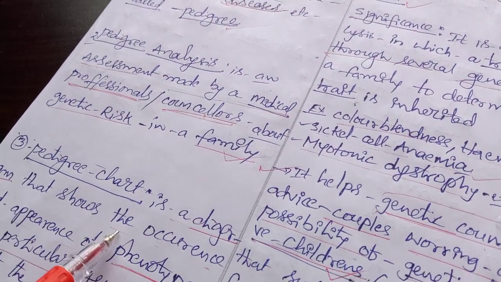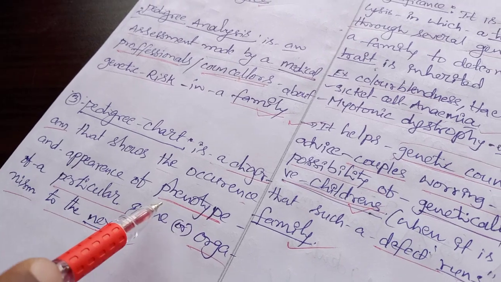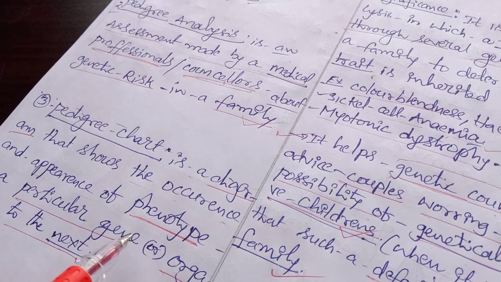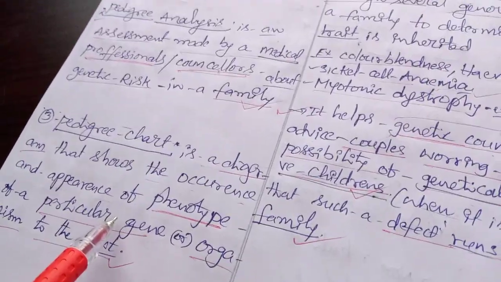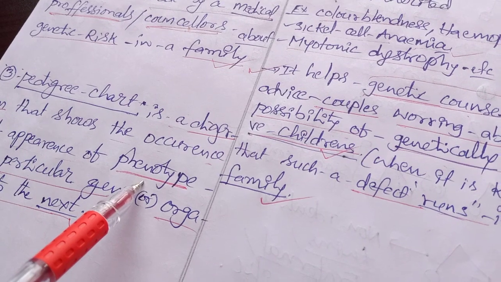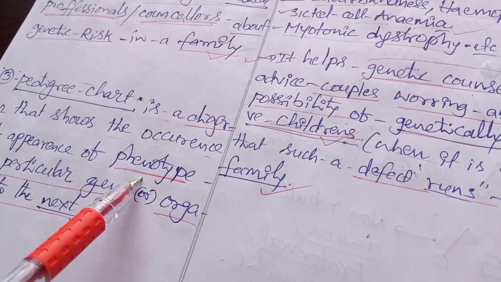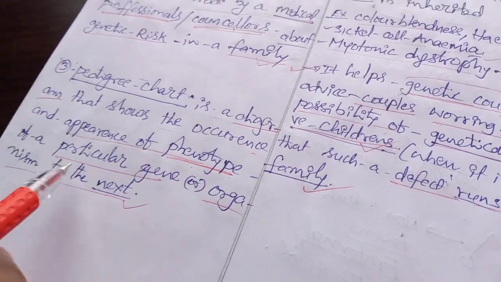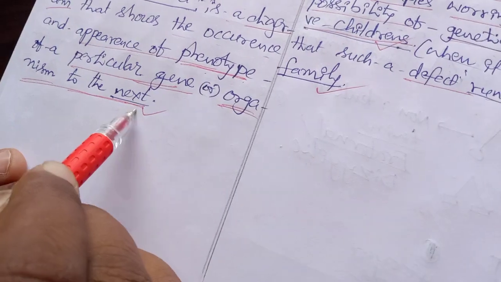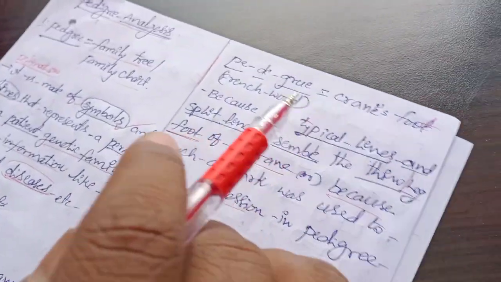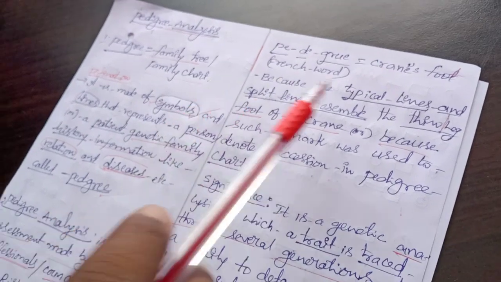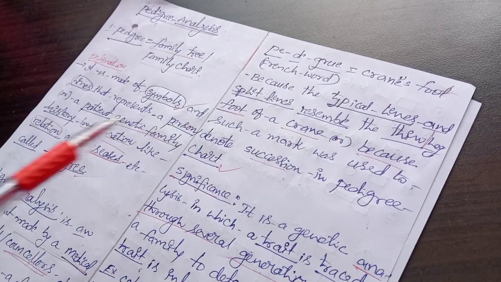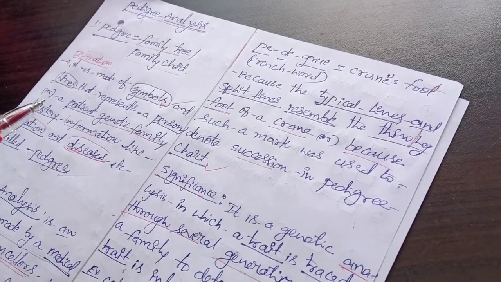A pedigree chart is a diagram that shows the occurrence and appearance of phenotypes. The chart shows the phenotype, that means whether the person is diseased, undiseased or normal, the appearance of the phenotype from one generation of an organism to the next. We use lines and symbols, and the word originates from the French, because it is a crane-foot-like structure, so we call it a pedigree.